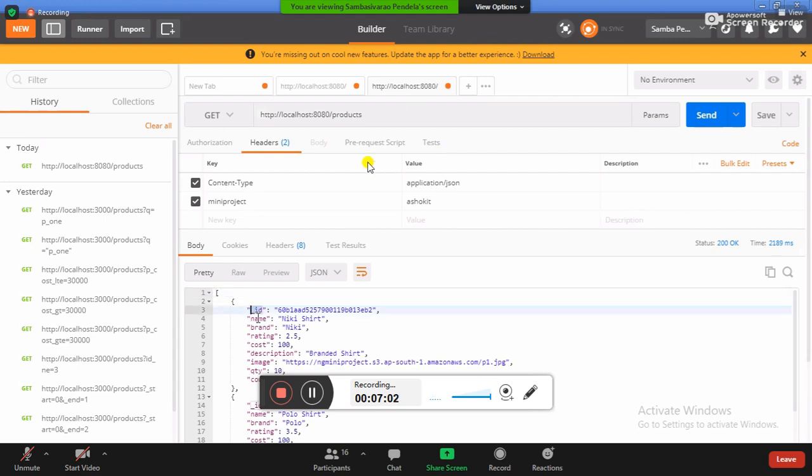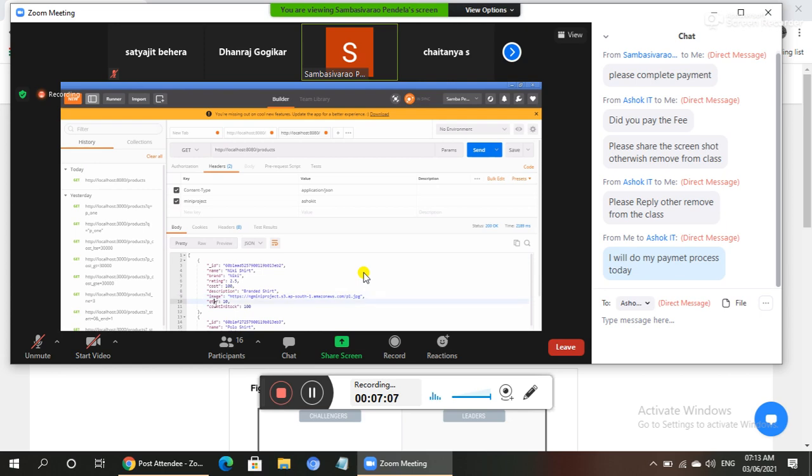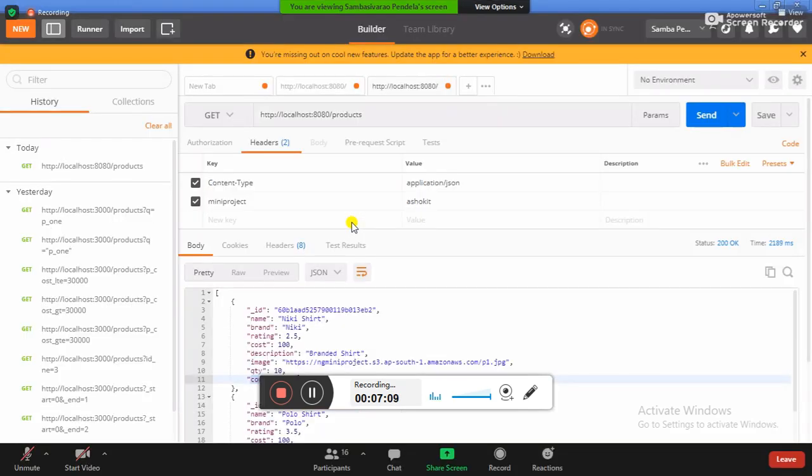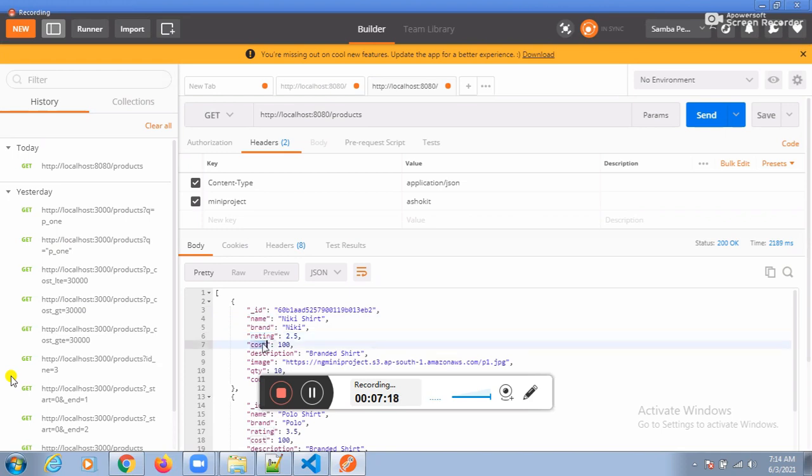Series one here, you people need to tell. Underscore ID, name, brand, rating, cost, description, image, quantity, count in stock. Very, very important, guys. What is the first one? Underscore ID. What is the second one? Name. What is the next one? Brand. What is the next one? Rating, cost, description, image, quantity, count in stock.